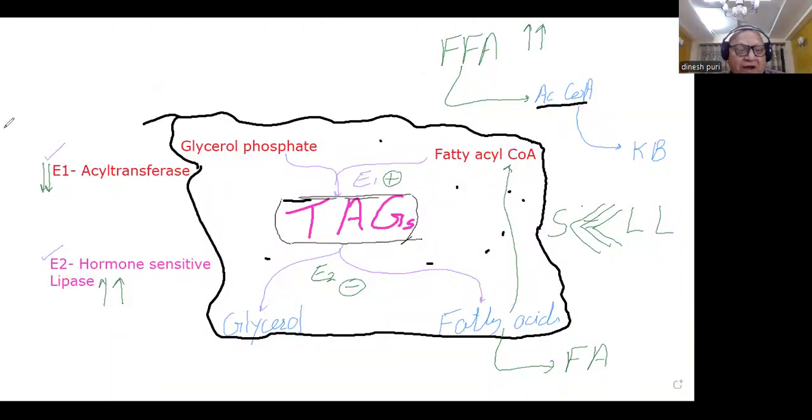The second part, why free fatty acids are converted to ketone bodies. Let me clarify what I want to say. The acetyl coenzyme A can go for a number of pathways. It can go not only for ketone body synthesis, it can also be channelized into the TCA cycle.